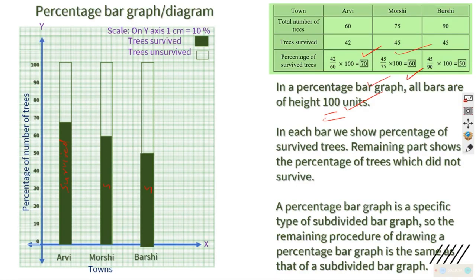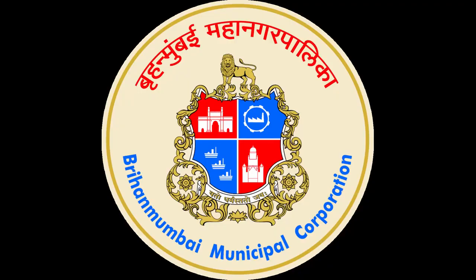Understood, my dear students? So that way we can explain the concept of percentage bar graph with the help of such diagrams. Okay, my dear students, you will go to the exercise which is even further, where you will bring graph paper from the shop and practice it. Chapter 11 is mainly about drawing bar graph, percentage bar graph, subdivided bar graph, as well as calculating arithmetic mean. Do it yourself and become strong. Thank you.